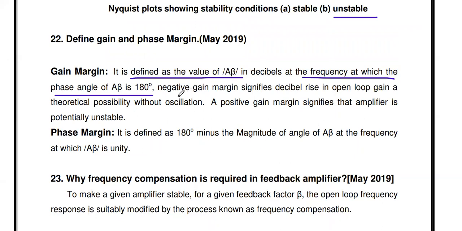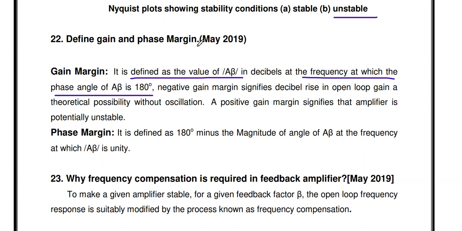A negative gain margin indicates the decibel rise in open loop gain that is a theoretical possibility without oscillation. A positive gain margin means the amplifier is potentially unstable. So for an amplifier, if the gain margin value is negative, it is a stable circuit, and a positive gain margin means a potentially unstable circuit.